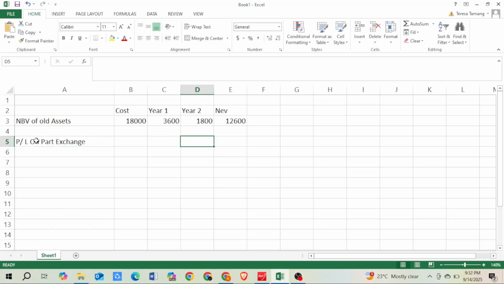I'm getting 14,000 for this asset when I part exchange it, but the net book value of that asset is only 12,600. So the profit that we got here is 1,400.